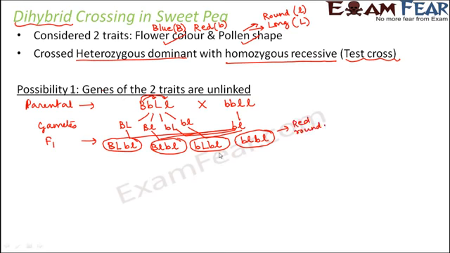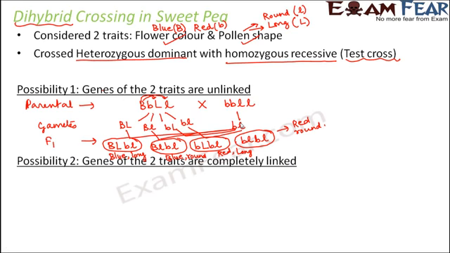What about this one? This is again going to be red, but it is going to be long. What about this one? This is going to be blue, but it is going to be round. And finally this one, this is going to be blue and long. So in this case, you see 4 different types of phenotypes are being produced, and these are their genotypes. So this is the result of the scenario when we assume that the genes are unlinked.